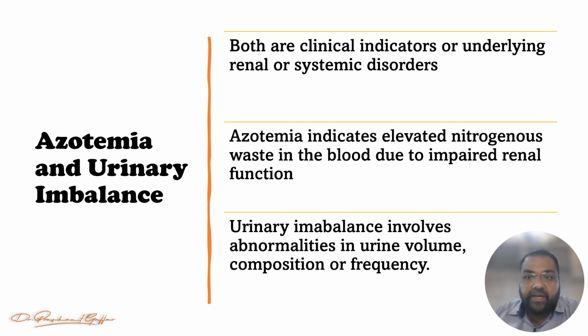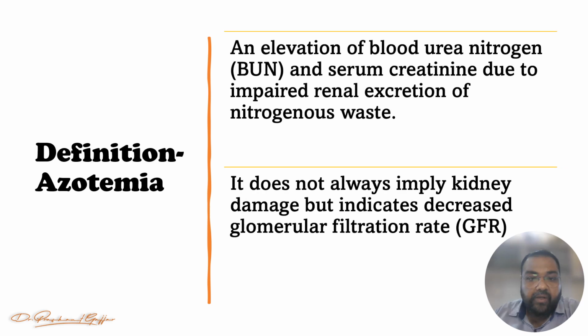So let's see the definitions. Let's see first the definition of azotemia. So azotemia means an elevated blood urea nitrogen, BUN, के ब्लड के अंदर यूरिया नाइट्रोजन बढ़ जाएगा, and elevated serum creatinine due to impaired renal excretion of the nitrogenous waste, right? So we have to be clear, when there is elevated blood urea nitrogen and elevated serum creatinine, we can consider the case of azotemia, right?